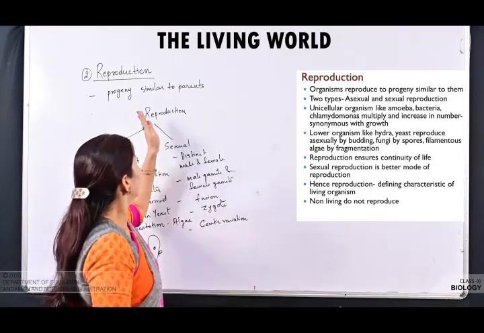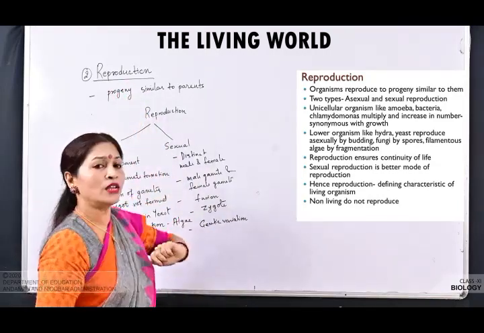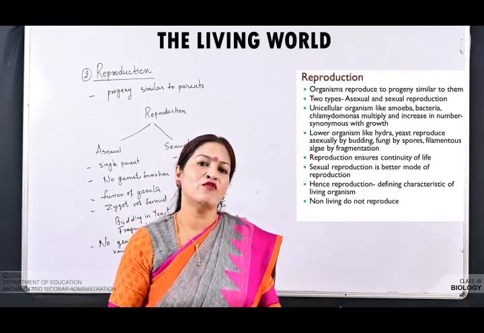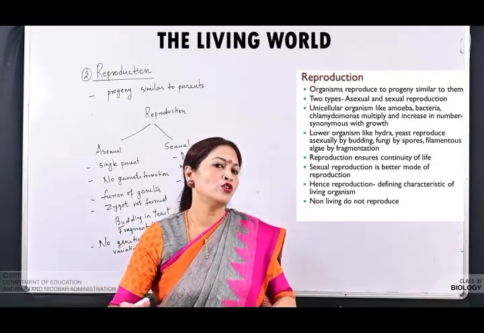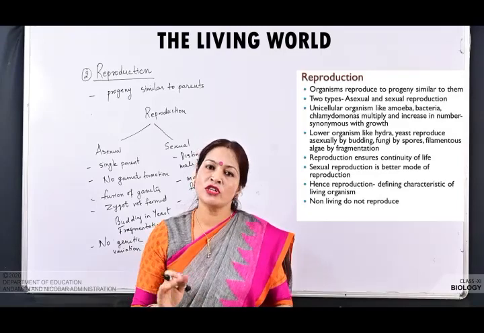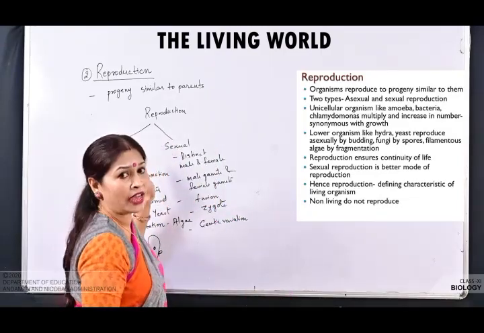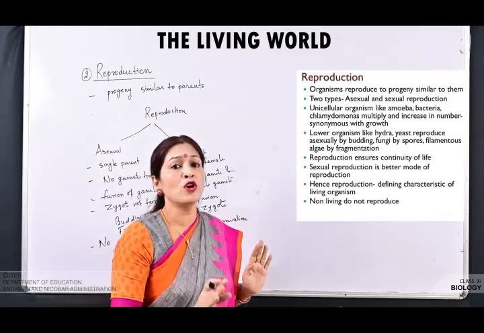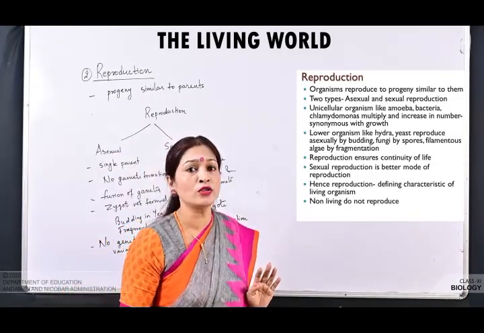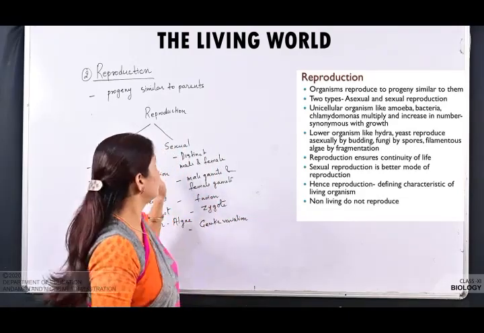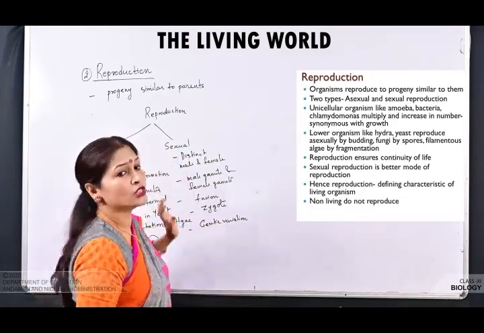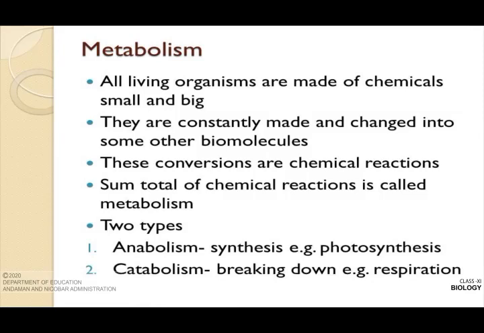And the significance of reproduction is that it ensures continuity of life on earth. Without reproduction there is no continuity of life on earth. So this is a defining character, because non-living things do not reproduce, but living things reproduce. And what are the types of reproduction? Asexual and sexual reproduction. So the next character is metabolism. Now what is metabolism? All living organisms are made of chemicals, small and big.